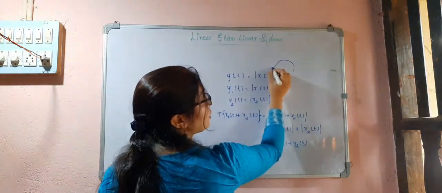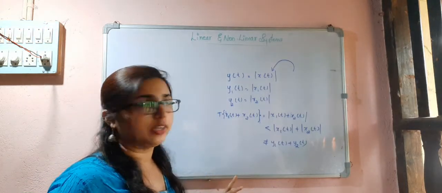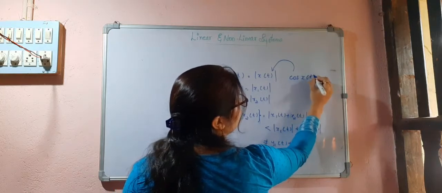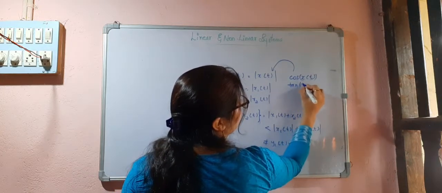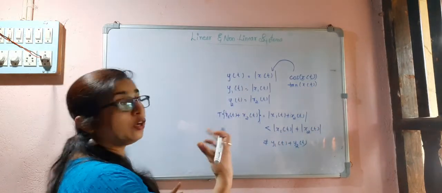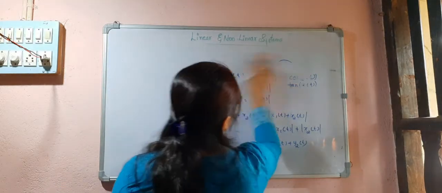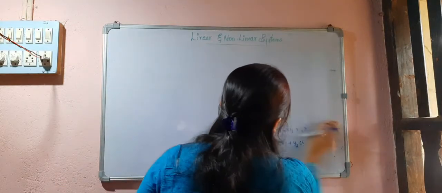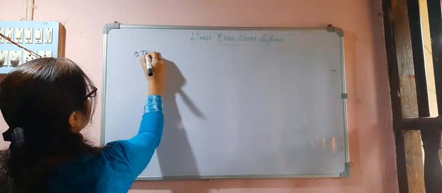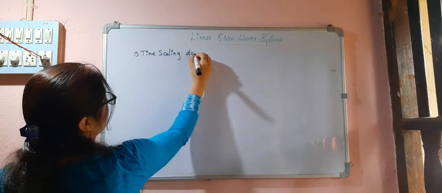So any operation performed on the input signal makes the system non-linear. If you have cos of x of t, tan of x of t, mod of x of t, log x of t, sin x of t, e to the power of x of t, all of those become non-linear systems. So what we can conclude is time scaling does not affect linearity.